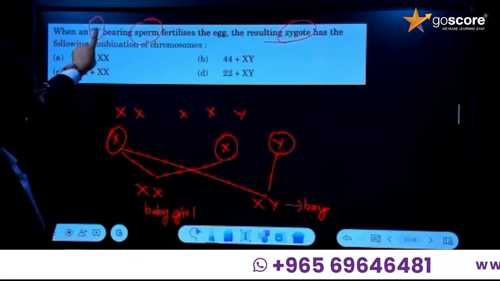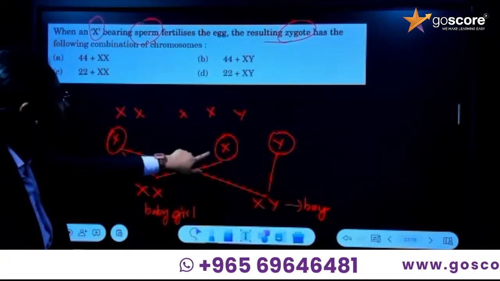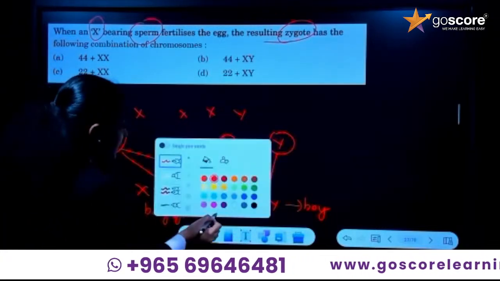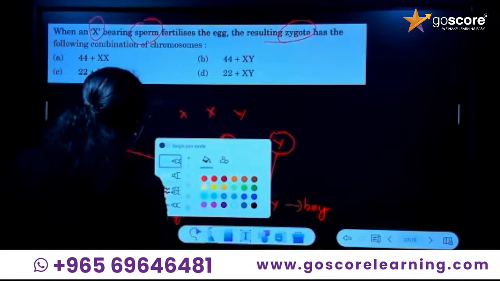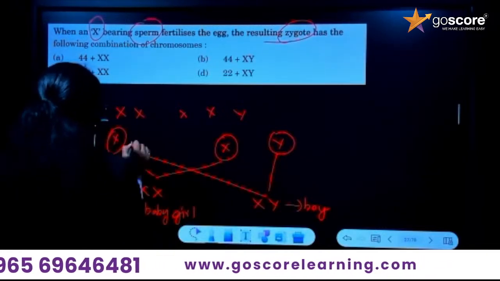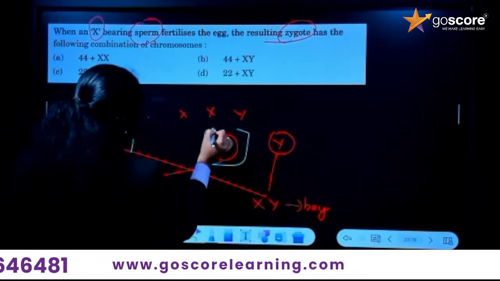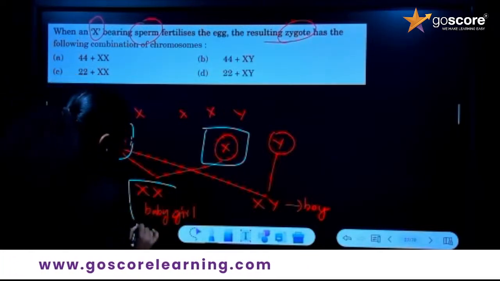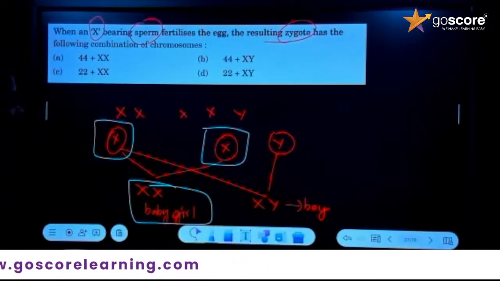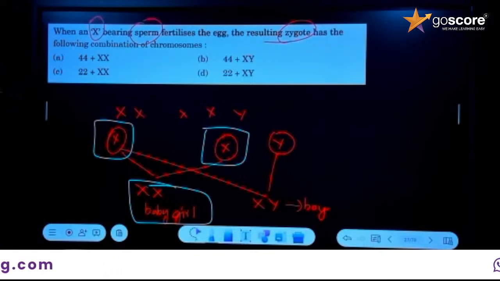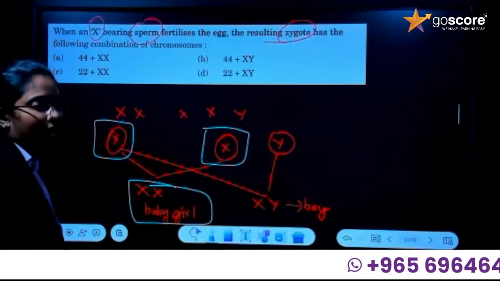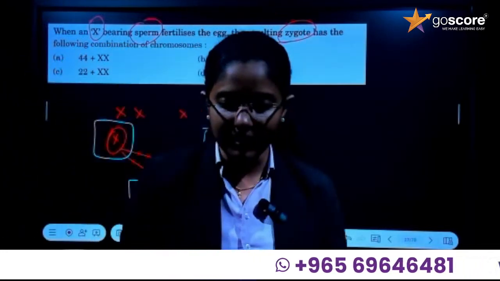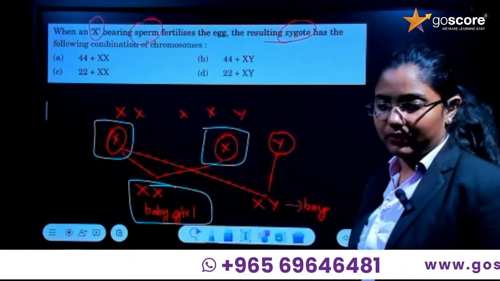The sperm is actually containing what chromosome? The sperm is containing the X chromosome. So the zygote produced will be XX. So what will be the answer here? 44 plus XX will be the answer for this question.